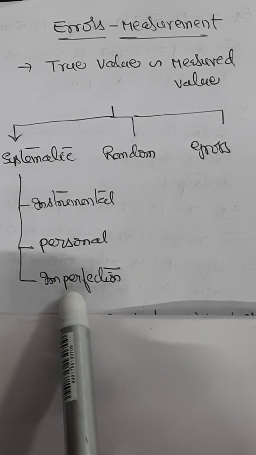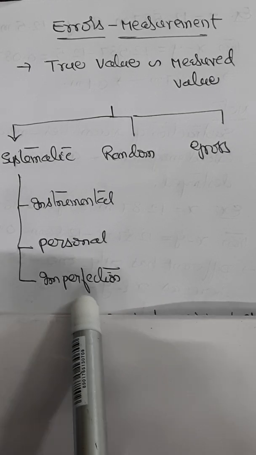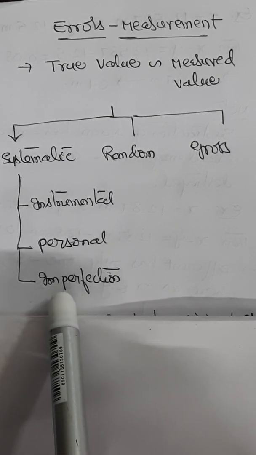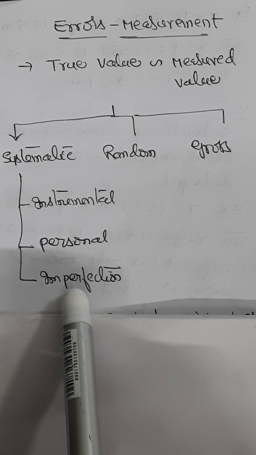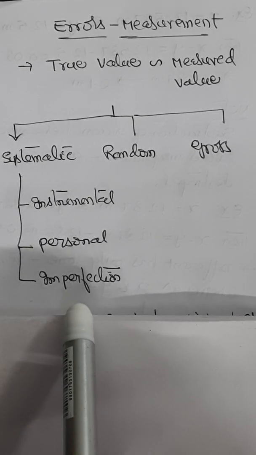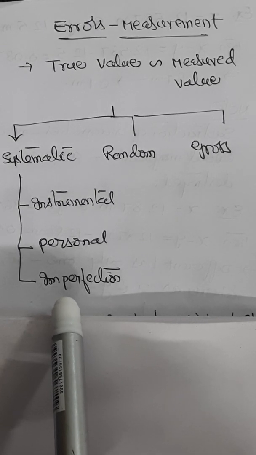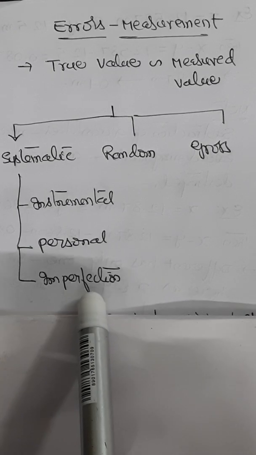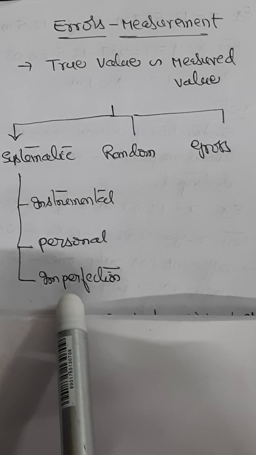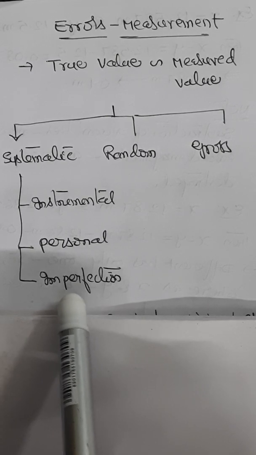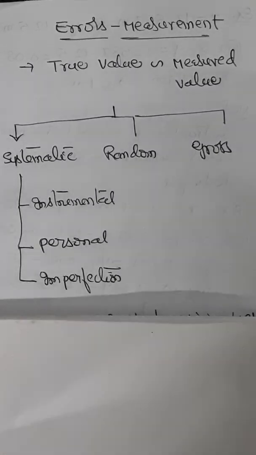If you look at the other type of systematic error, this is error due to imperfection. Error due to imperfection arises on account of ignoring certain facts. For example, error in weighing arising out of buoyancy is usually ignored. As another example, radiation error in experiments on heat is ignored. Proper corrections can be applied for all such errors.